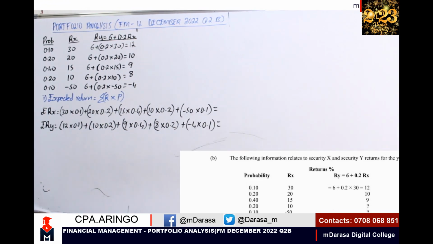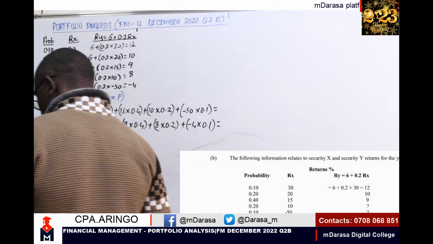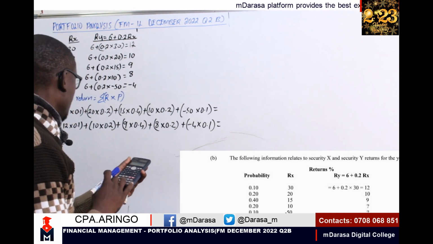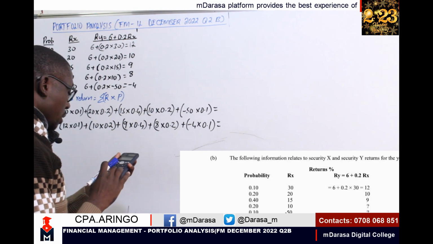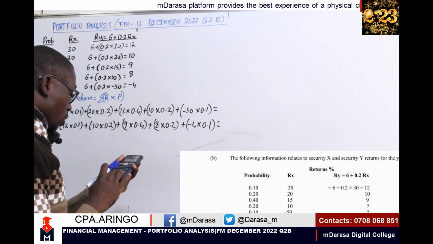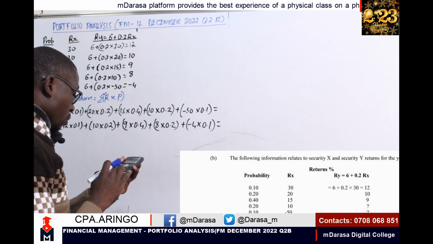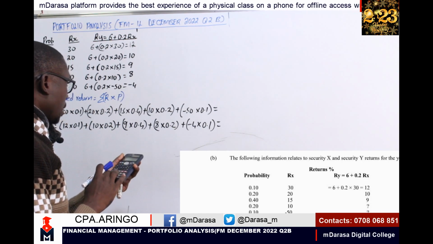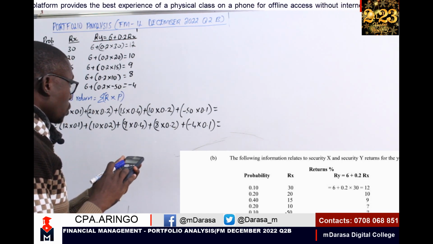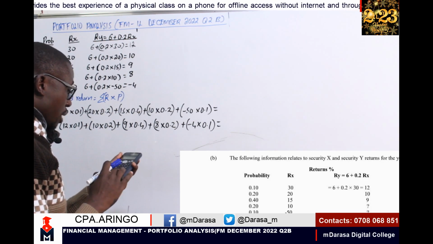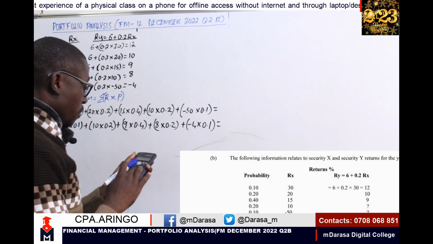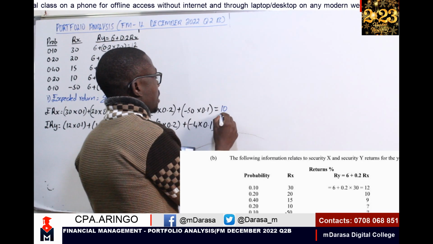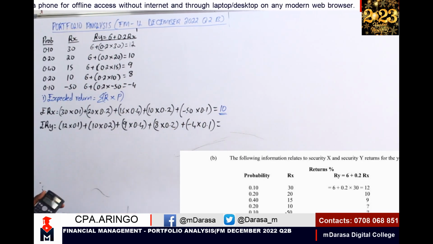So if we work it out, what will we be having? Mwalimu will take his calculator. We start with the first one, 30 by 0.1. We add 20 by 0.2. We add 15 by 0.4. We add 10 by 0.2. We add minus 50 by 0.1. This should give us what? I'm having 10. Kindly confirm your answers, please. I'm getting 10. And the other one, that should give us what?